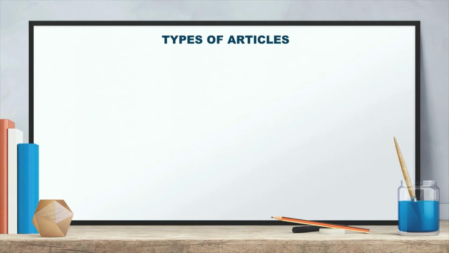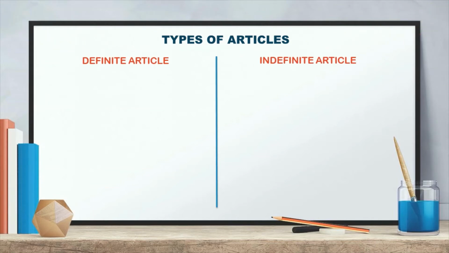Now, types of articles. There are two types of articles. First one is definite articles. Second one is indefinite articles. This you have to remember: there are two types of articles, definite articles and indefinite articles. Under definite articles, the comes.